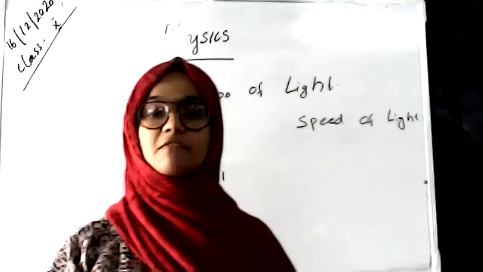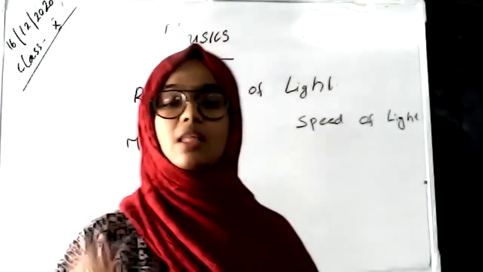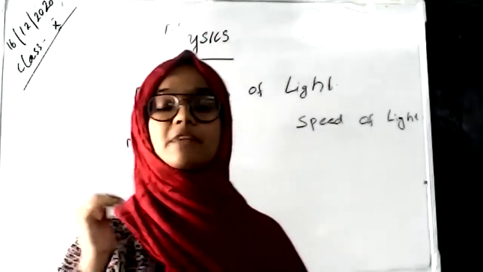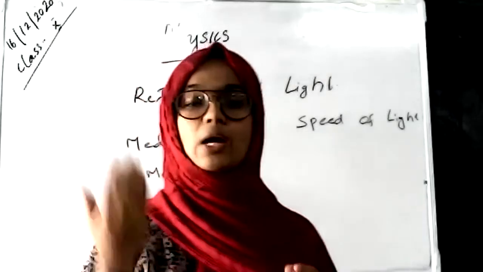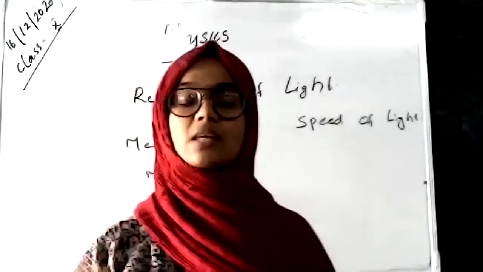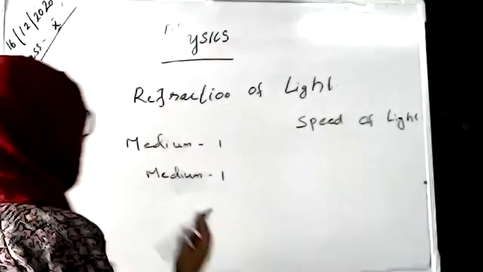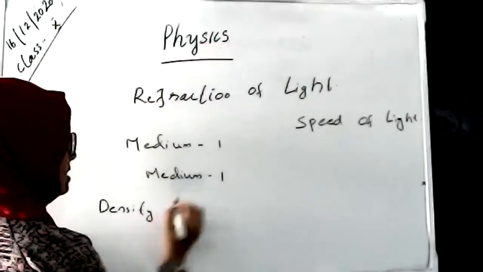So, from here we can conclude that the density of diamond is higher. That's why the speed of light in diamond is lower. And the density of vacuum is lower. That's why the speed of light in vacuum is higher. So the density of diamond is larger.